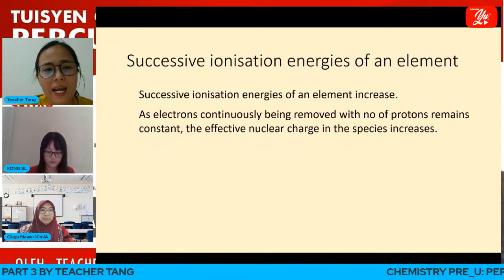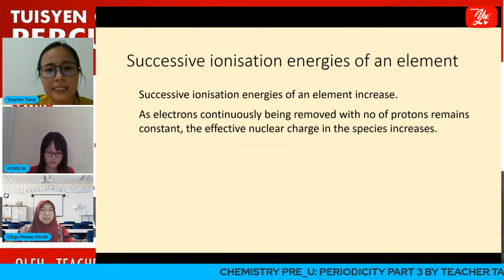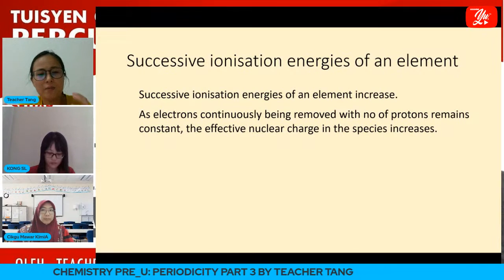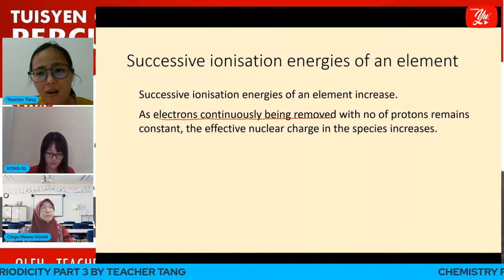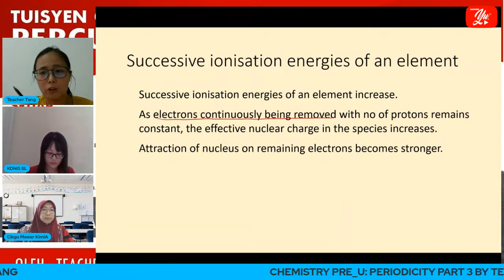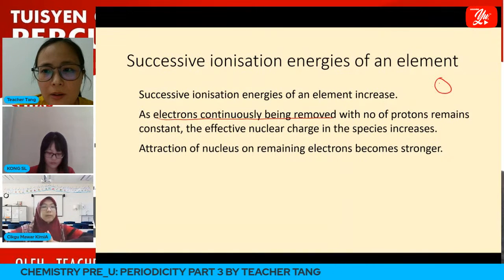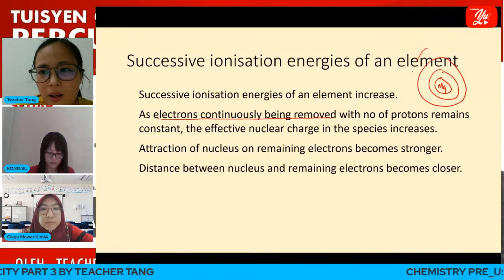So why? It is because successive ionization energy basically means that an atom will continuously lose electrons, while the number of protons still remains the same. It is from an atom, for example, magnesium. So magnesium, just now.